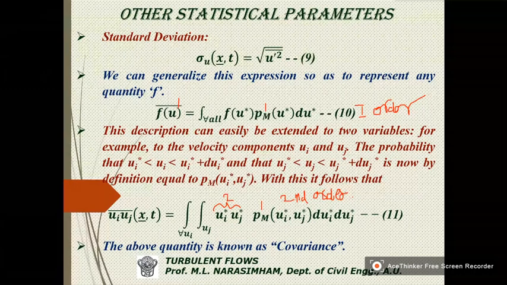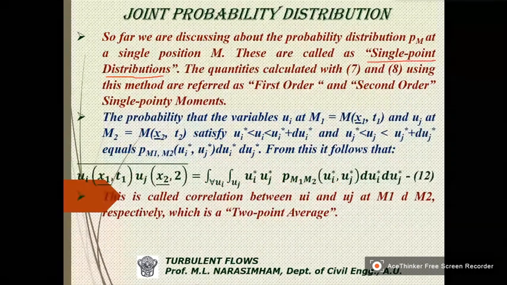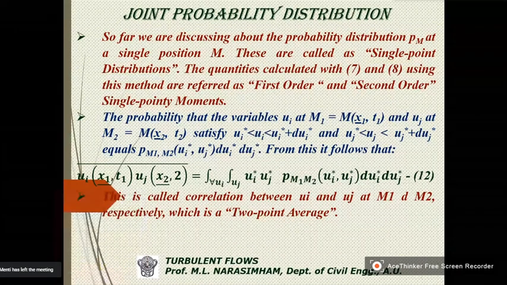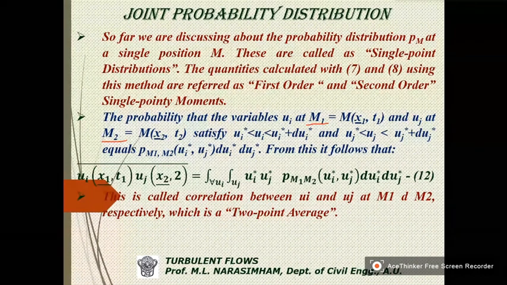Now these are single point. Now what we do is define the same thing for two points. So M1 is one point location, M2 at another location. If we consider only one parameter, it will be first order. If we consider two parameters, ui and uj, it will be second order.